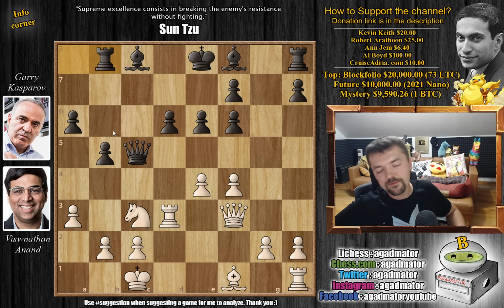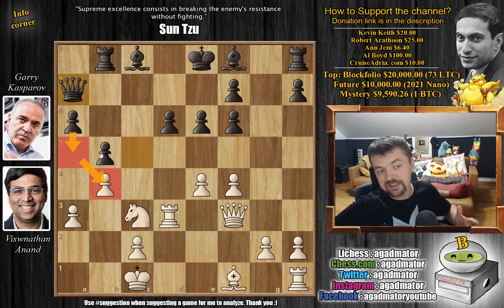Rook to b8. If Anand allows b4, then it's going to be a very nice game for black. So of course Anand plays b4 himself, and now queen back to a7. Now you want to play a5, bust open the position here, and then try to create some sort of attack against the white king. And Kasparov is already very much down on the clock. Anand spent basically no time here. He still has 5 minutes on the clock, whereas Kasparov is down to 3 minutes.